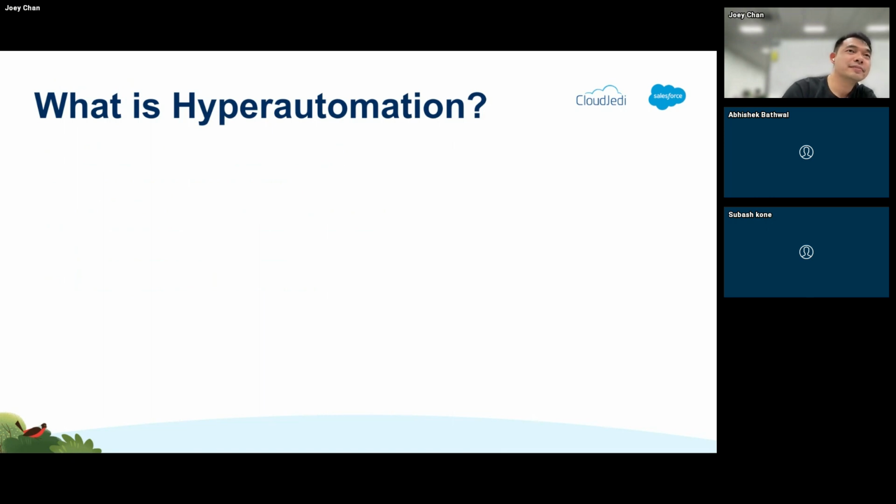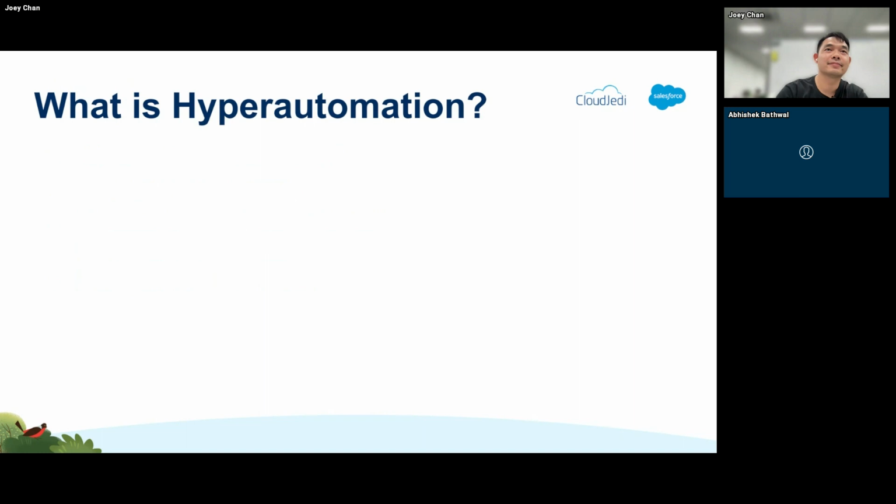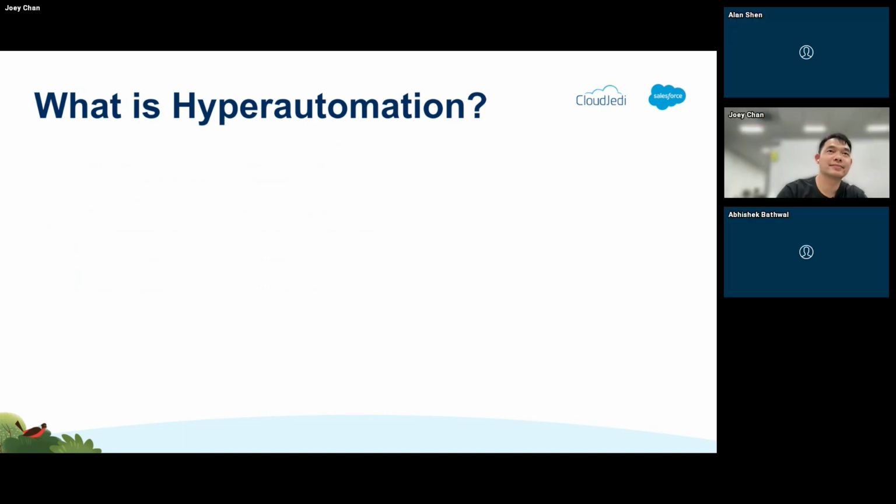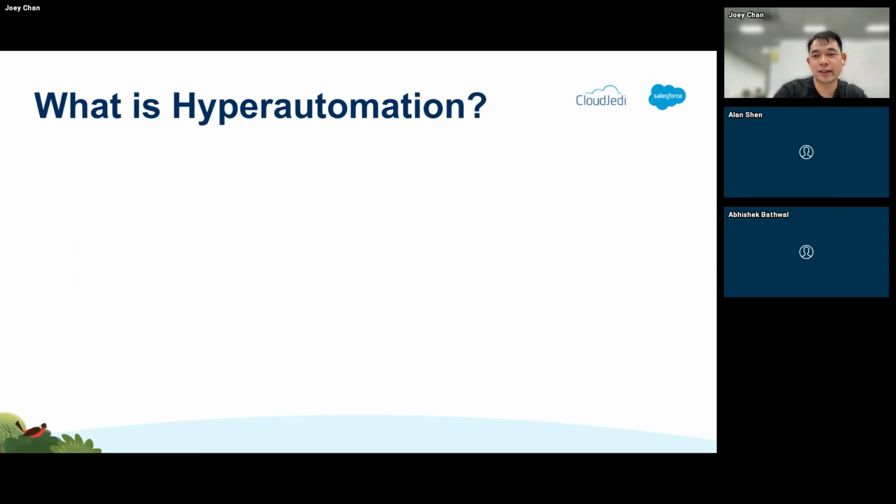Yeah, I think hyper automation pertains to making most of the process automated. So it's likely related to robotic process or something. Yeah, most of the processes are being automated. Yes. So one of the audience answers here is making the whole process automated, specifically pertaining to RPA, robotic process automation. But take note that's just one part of it.